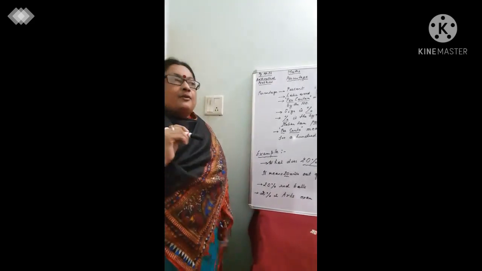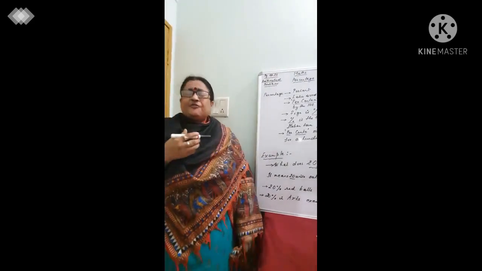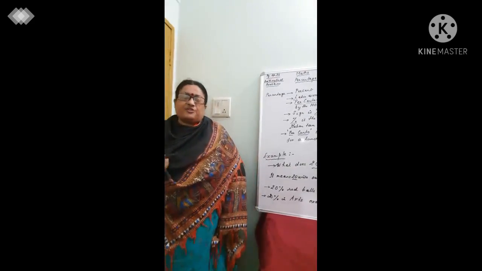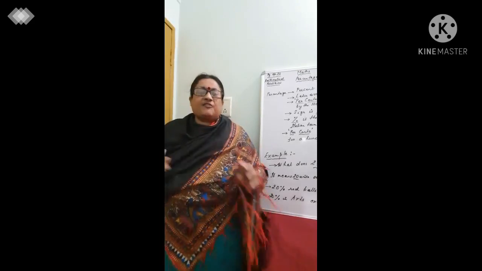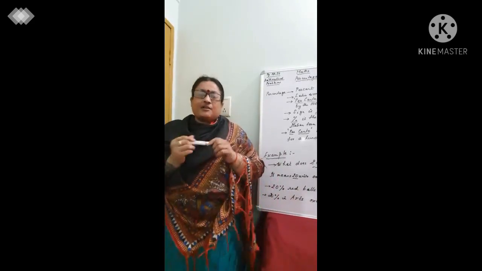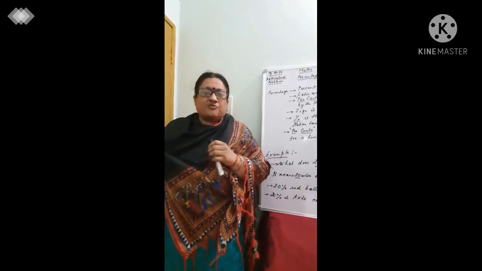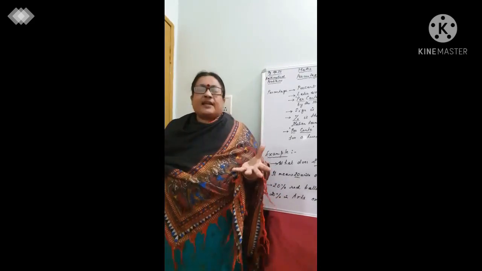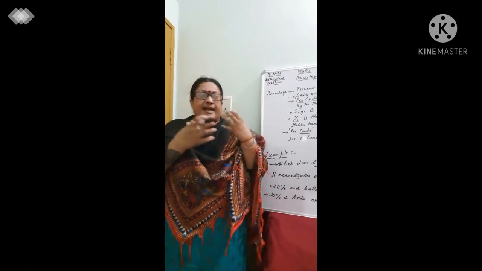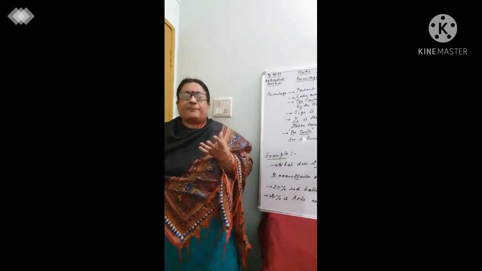I think you have just finished your examinations of the last class and you've been given a report card. Everyone has been given a report card. In that report card, your percent has been written. The final percentage has been written. Where do you think that came from? Suppose a person has gotten 87%.